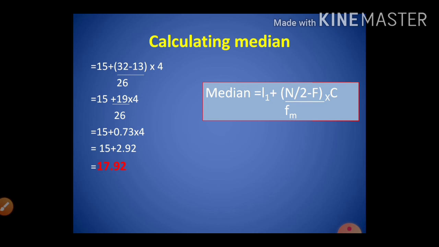Now 15 plus 19 divided by 26 into 4. So 19 by 26 is 0.73, 0.73 multiplied by 4 is 2.92. So 15 plus 2.92 is 17.92. So in this problem 17.92 is the median.